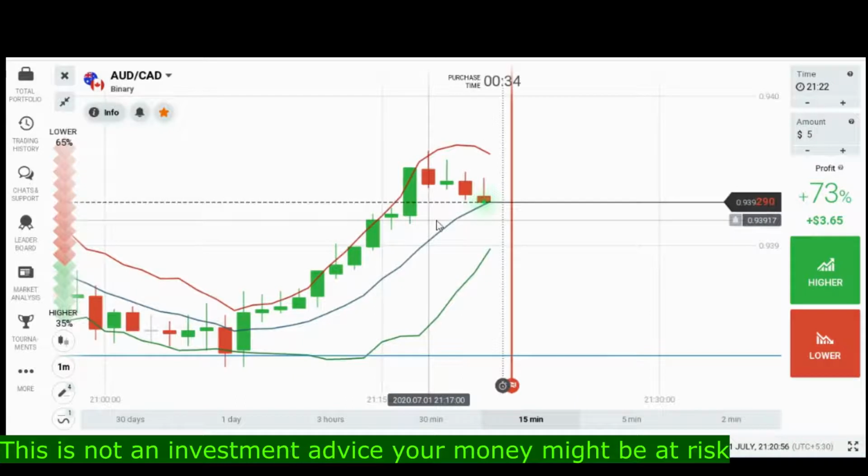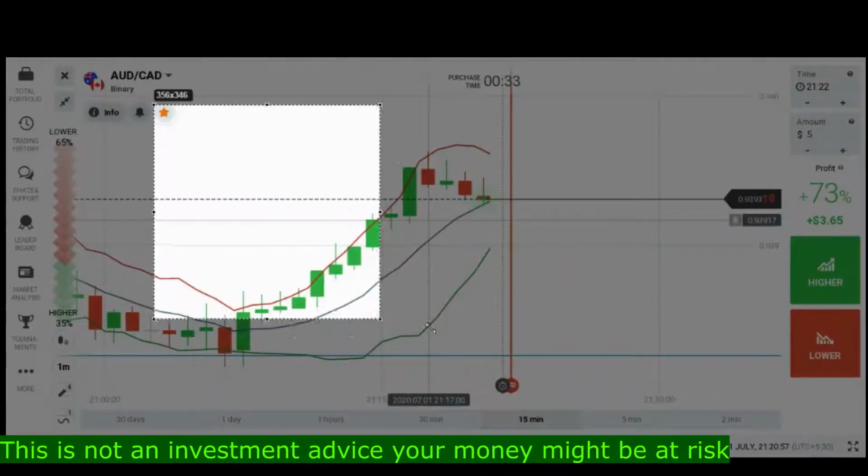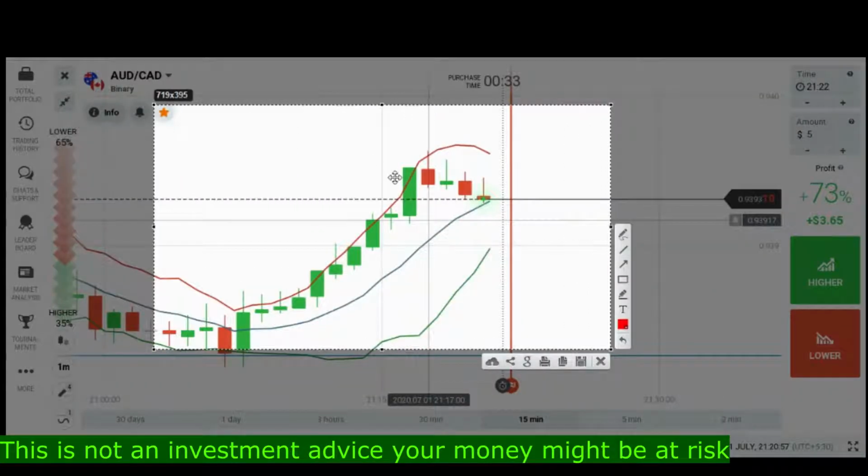This is a strong candle, and always in the market, if you find a strong candle and this strong candle closes above the upper boundary of the Bollinger Band, then the next candle has a 70% chance to be a reversal. And here you could say this is a shooting star candle, and likewise this is a falling market.